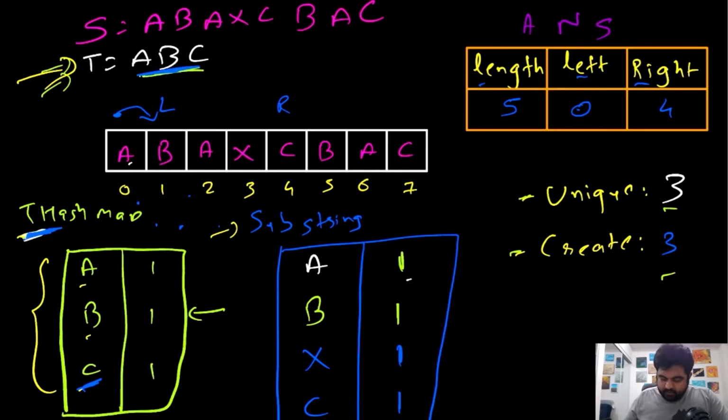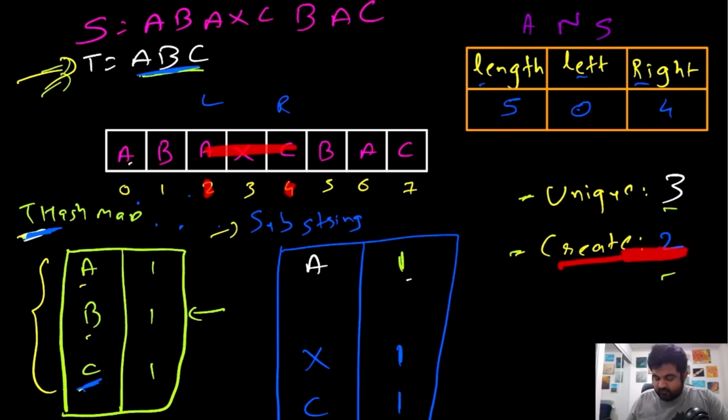Now again we are going to move the left pointer one more character. So now the left pointer is over here. Now this b is actually 0, so we are going to remove the entry for b. Now because we removed the entry for b, we have only created 2 elements needed inside this substring from position 2 to position 4, which is a and c.